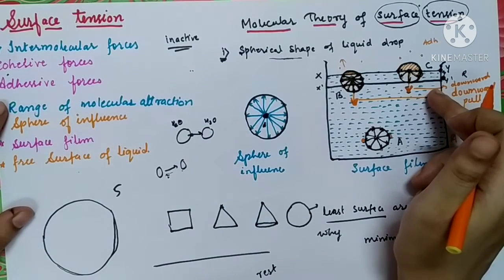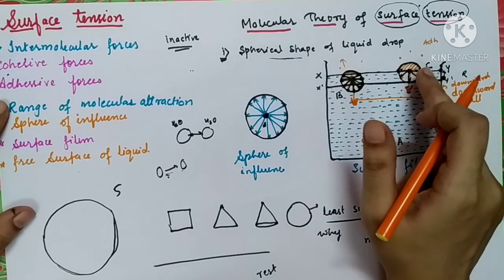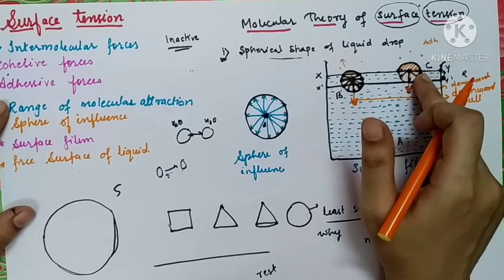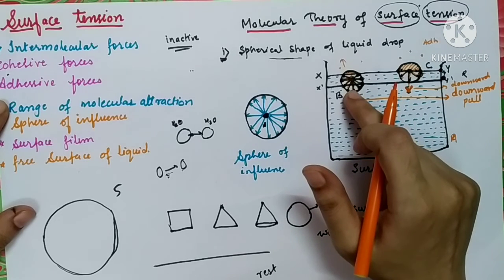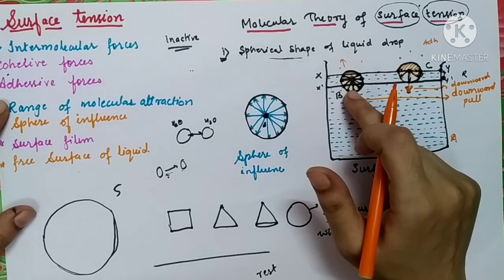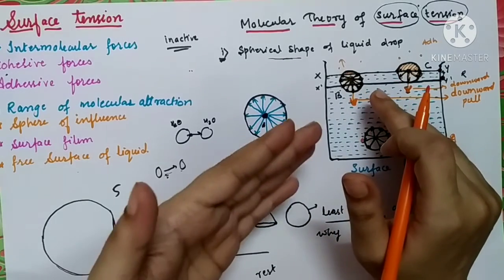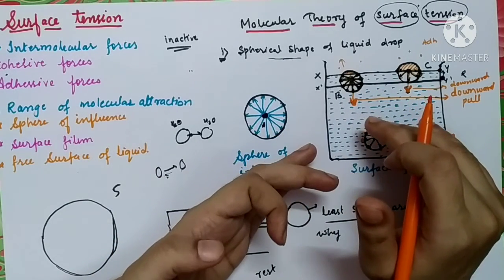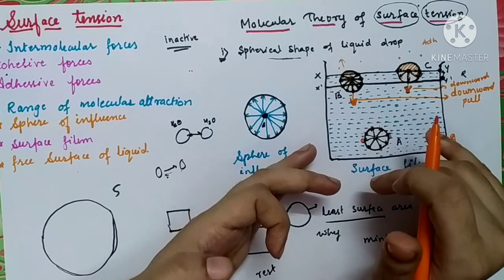So the downward pull acting on the molecule on the surface will be maximum as compared to the downward pull acting on molecule B, which is inside the liquid.